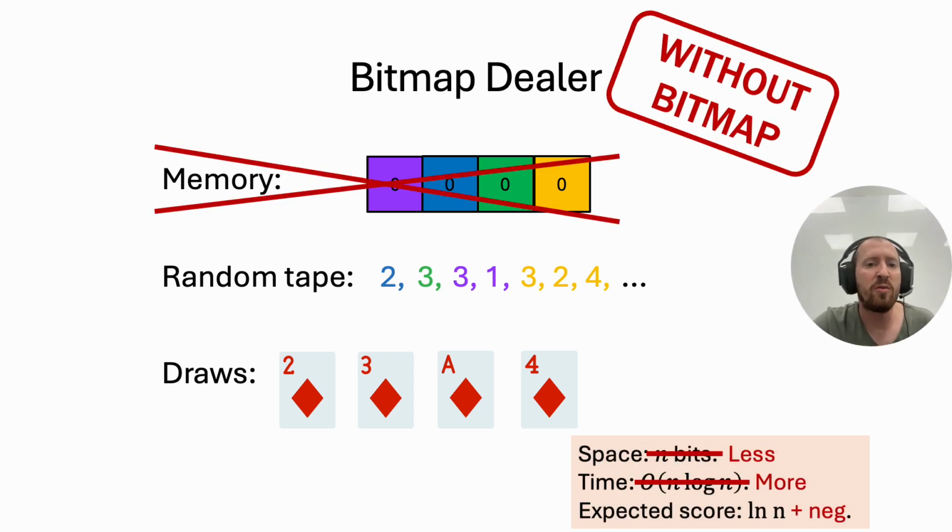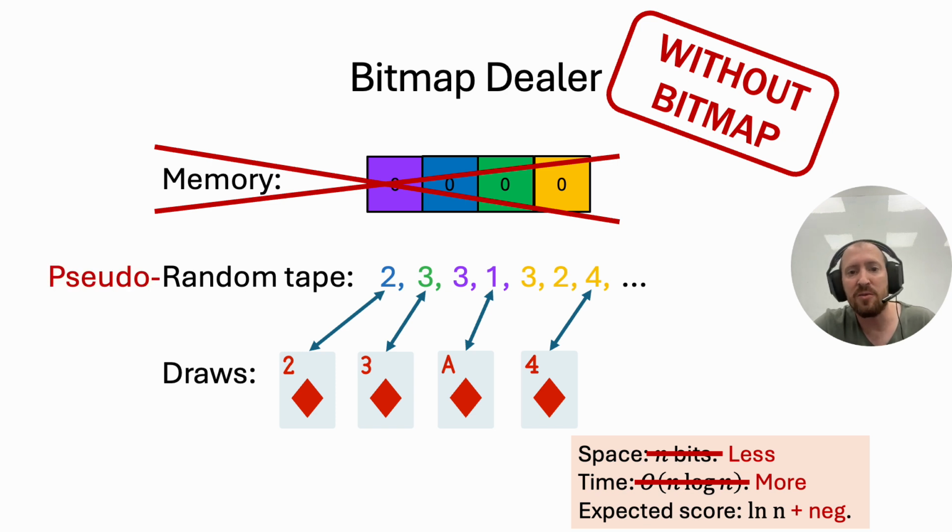The order of cards is obviously dictated by the content of the random tape. Observe that the ith card that we draw is the ith unique card that appears in the random tape. So instead, we will use the random tape as a seed for a cryptographic pseudorandom generator, and we will generate a sufficiently long sequence of bits and refer to them as dictating card numbers, just as we originally did in our random tape.